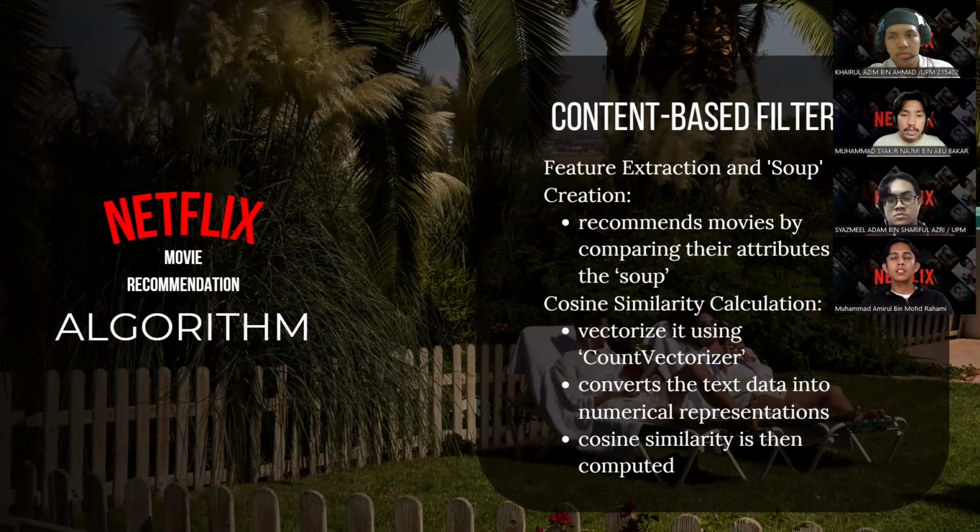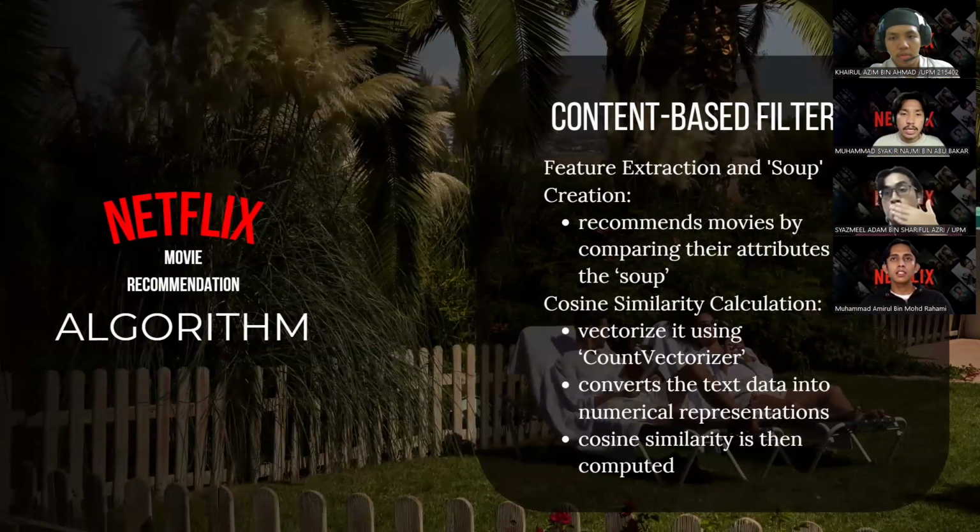The system convert this textual data into a matrix of token counts, effectively transforming words into numerical features that algorithm can process. Once the soup is vectorized, the system calculates cosine similarity between the vectors. Cosine similarity measures the cosine of the angle between two non-zero vectors, providing a metric for how similar two movies are based on their soup. The closer the angle is to zero, the higher the similarity.